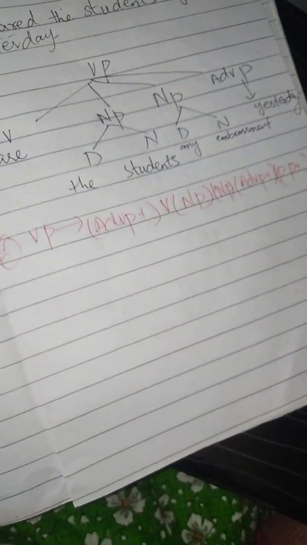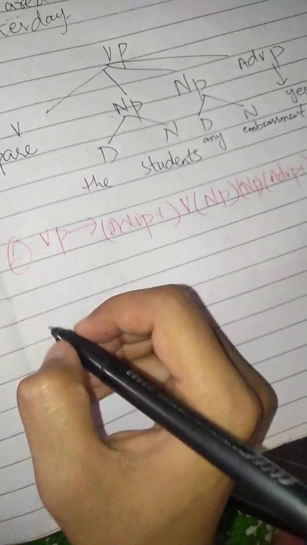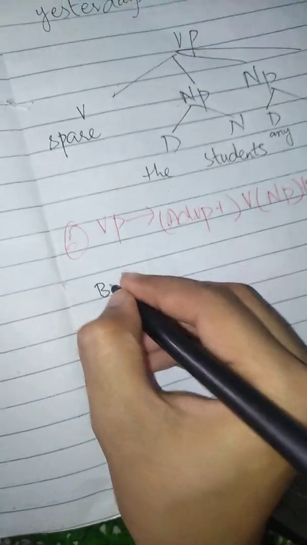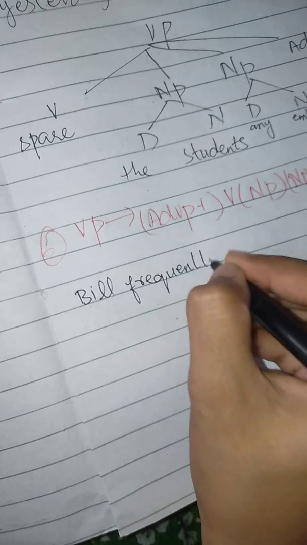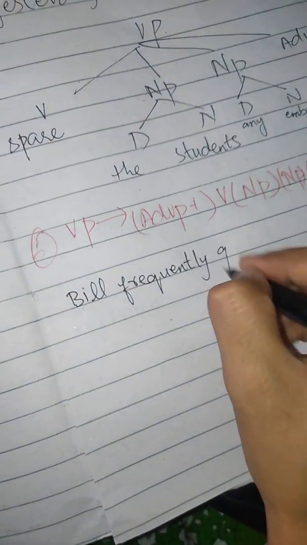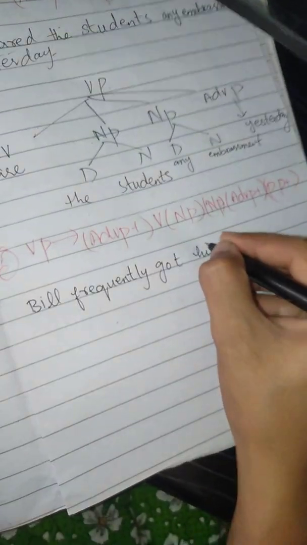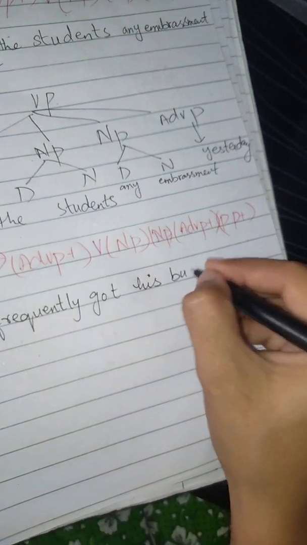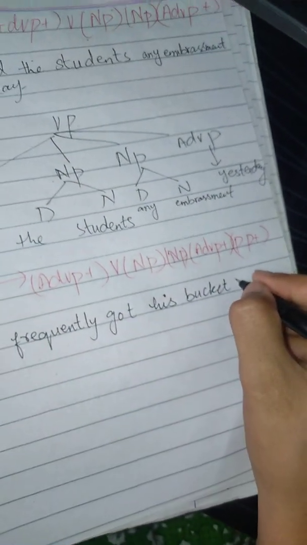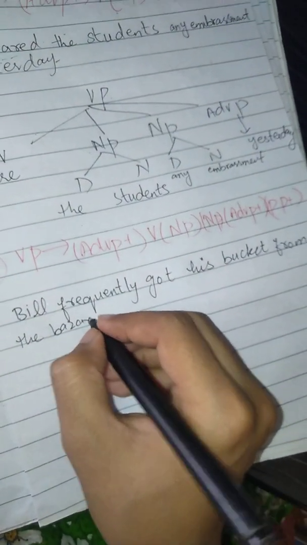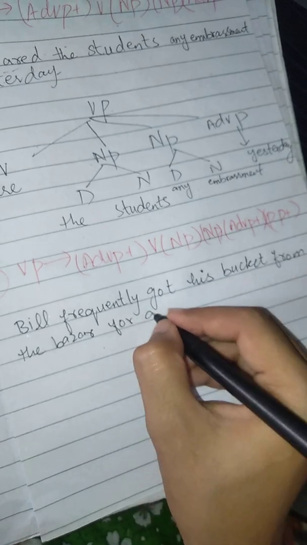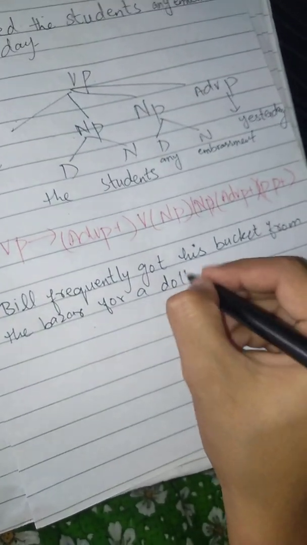So here we take the example of Bill frequently got his bucket from the bazaar or store for $1.